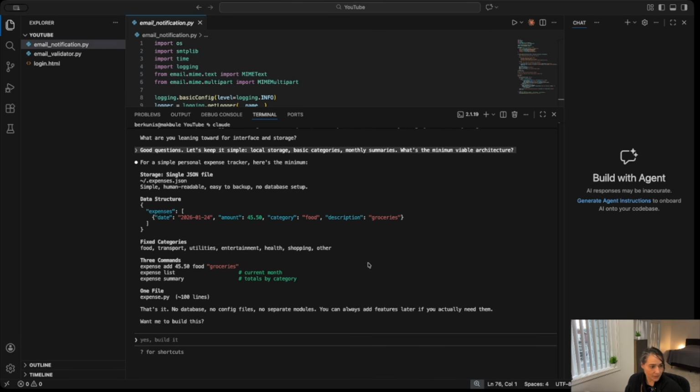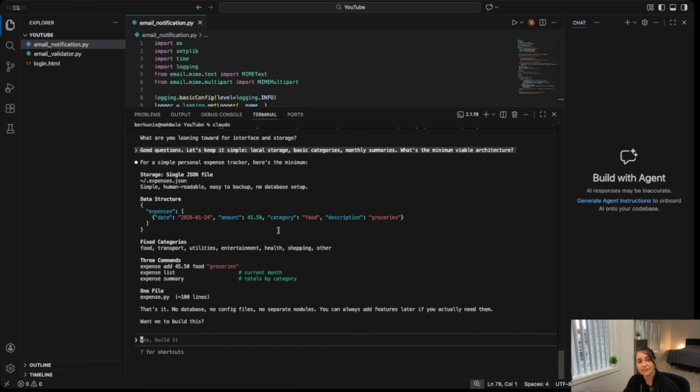So it's coming up with a storage single JSON file and the categories such as food, transport, utilities, entertainment, health, shopping, that covers most of us' expenses. I like it. And then it comes up with expense add, expense list, and expense summary as some of the command line functions.